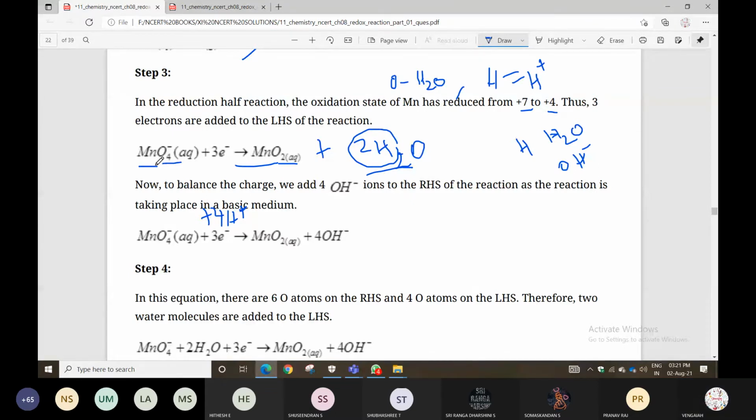What is given then? In alkaline solution, for each excess of oxygen, add a water molecule to the same side and 2 OH minus ions to the other side.